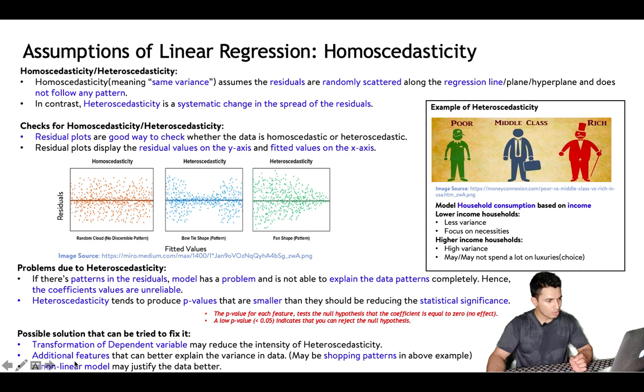Another way in which we can reduce the heteroscedasticity is the addition of more features that can explain the variance better. For example, in the household consumption problem, we can add features like shopping pattern. Not only are we looking at their household income, but we are also looking at their past shopping pattern to predict their household consumption for a given week. So in a way, we are adding more features that can reduce the heteroscedasticity and make the model more homoscedastic, so that the results obtained are more statistically significant. And lastly, it may be possible that the problem is itself very complex and a non-linear model can do more justice to the data.